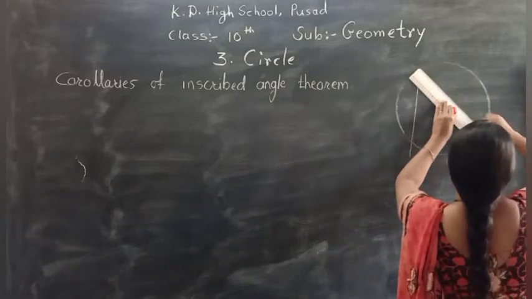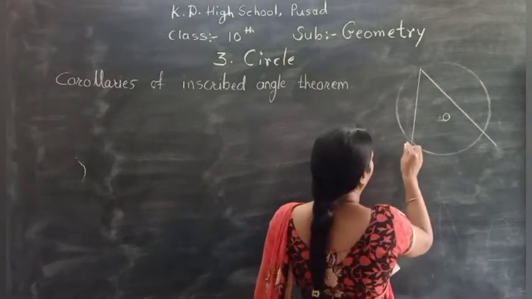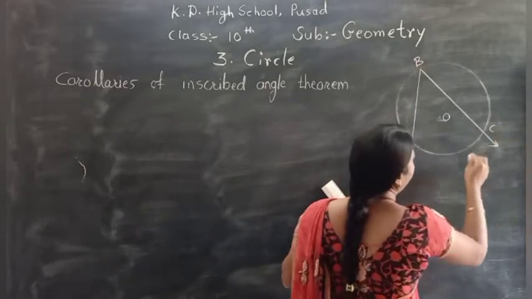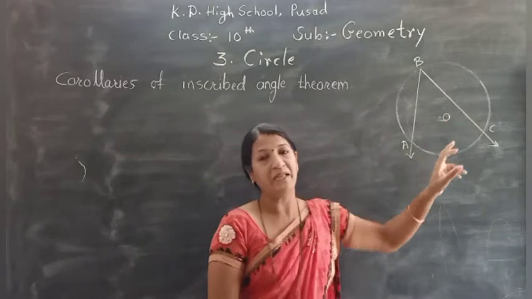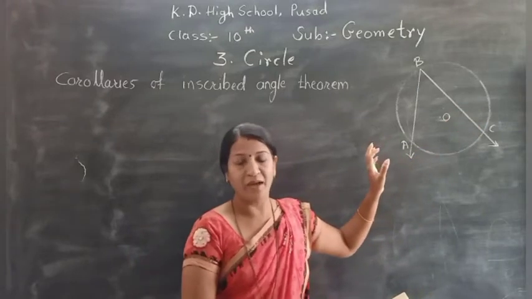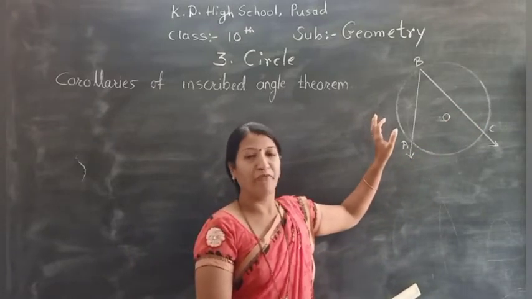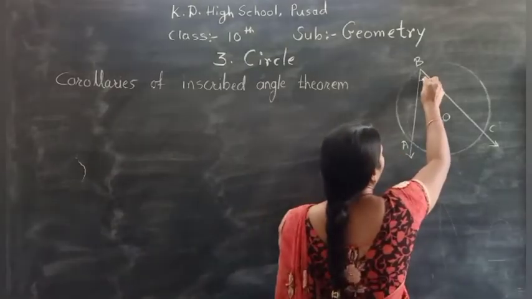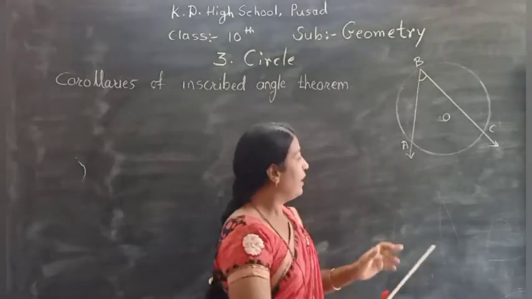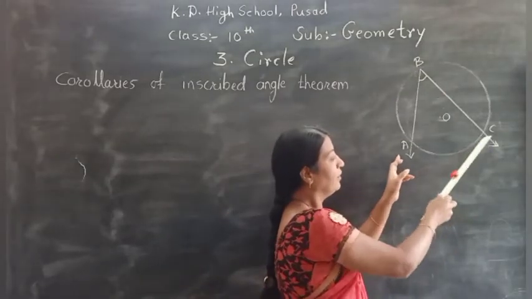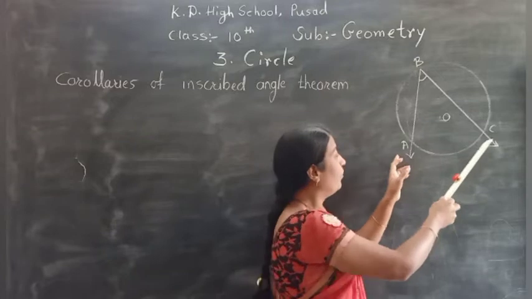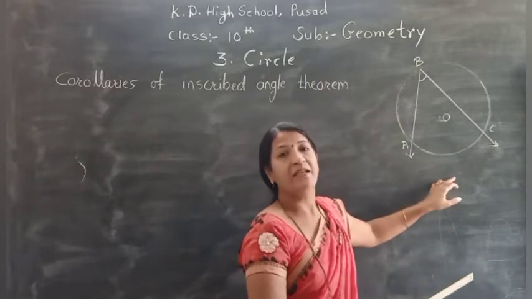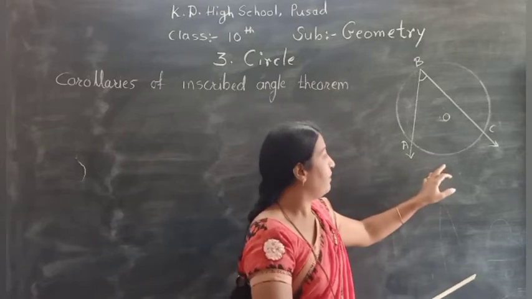Angle ABC. This is an angle ABC inscribed in the arc ABC. We know that the name of the angle and the name of the arc we can use the same. This angle ABC, where point B lies on the circle and the endpoints of the angle are on the circle. Okay, so angle ABC is inscribed in the arc ABC.